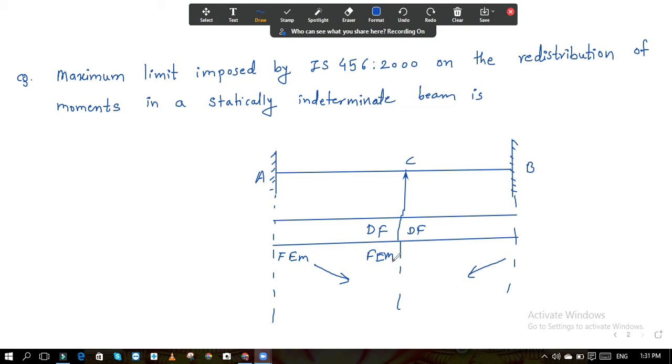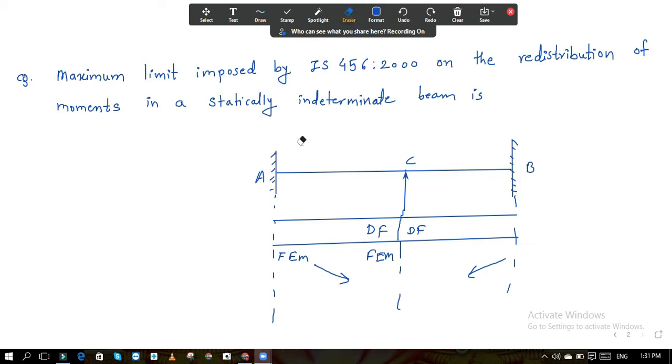This is called the redistribution of the moments. That is why this method is called the moment distribution method. We try to maintain equilibrium, and while doing that we distribute the moment at a support or joint which is capable of taking the moment. The carryover factor and distribution factor are there, and depending upon that you find these values. This is just a refresher of what redistribution is.